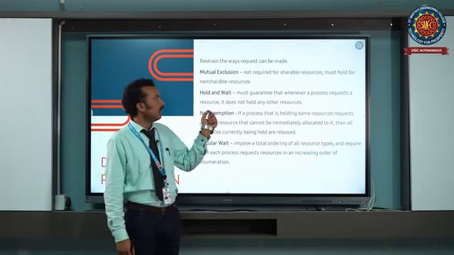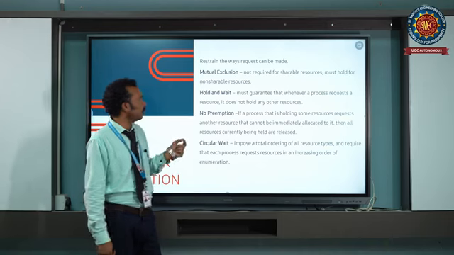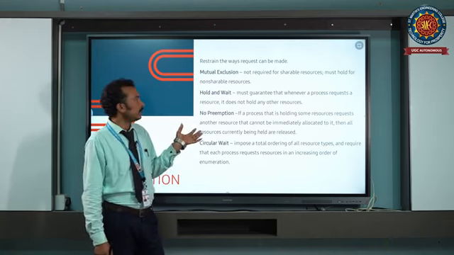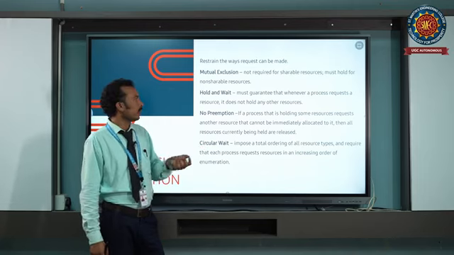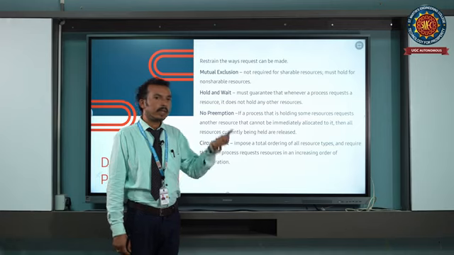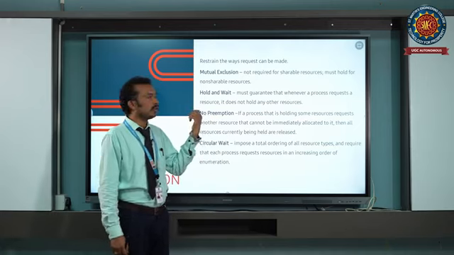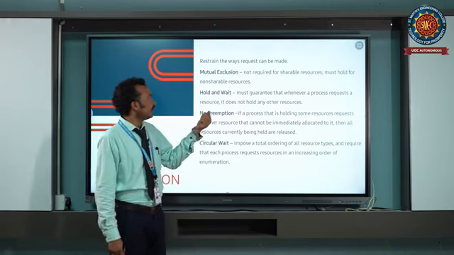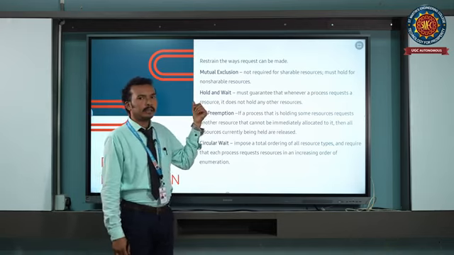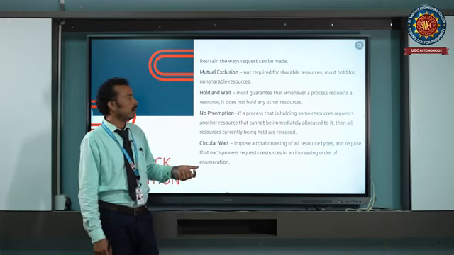We must guarantee that whenever a process requests a resource, it does not hold any other resource. If it requires another resource, it must first release the resources it holds. If we eliminate this condition, then deadlock will not occur.